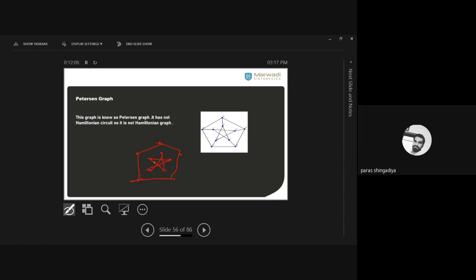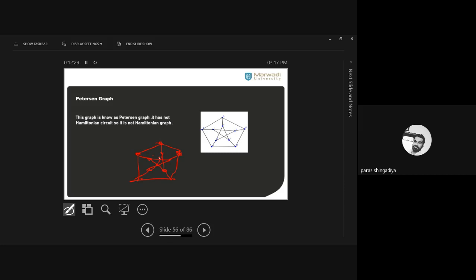Here we have to make a star. And then after, connect these endpoints to these particular vertices. This graph is known as a Peterson graph. This design, there are no such definitions we have. Each and every vertex is of degree 3. Pentagon with the star inside. There is no definition. There is one special design.